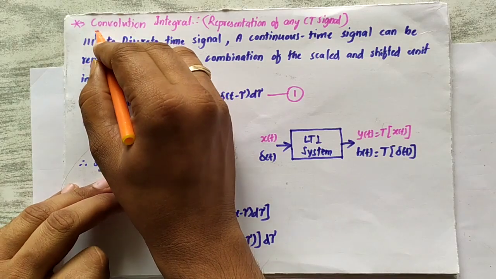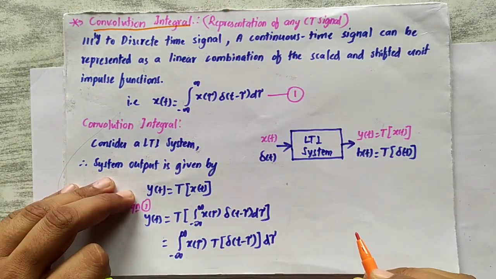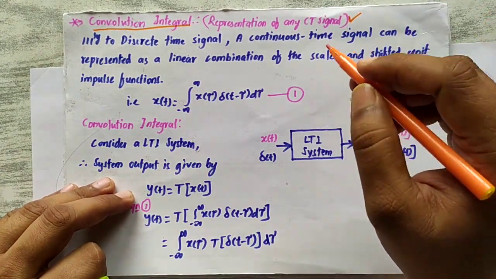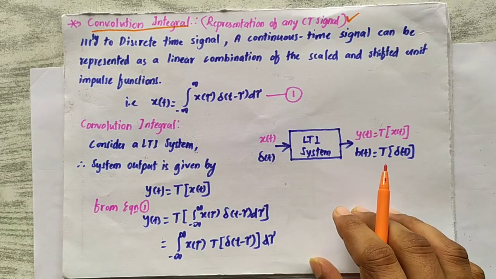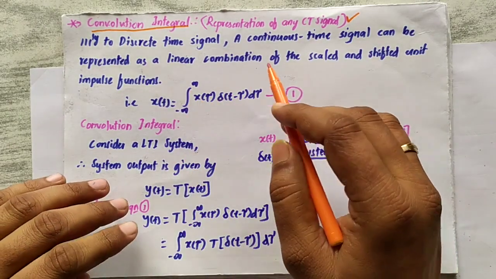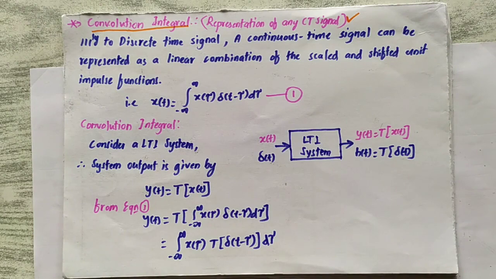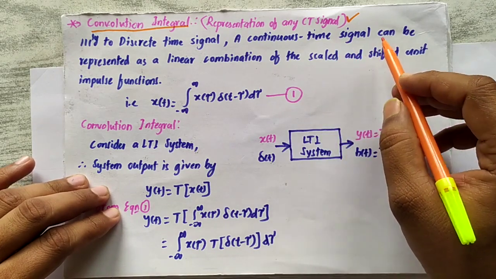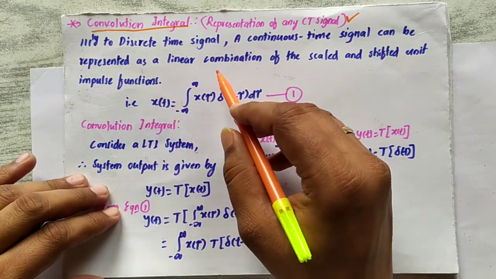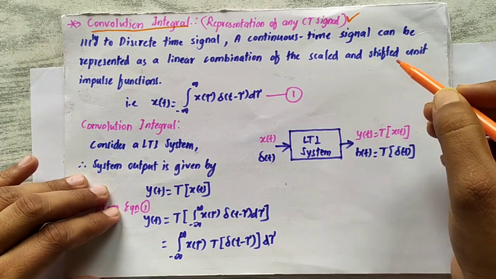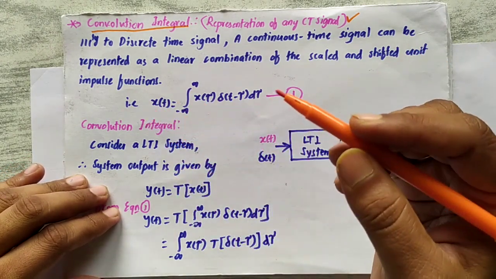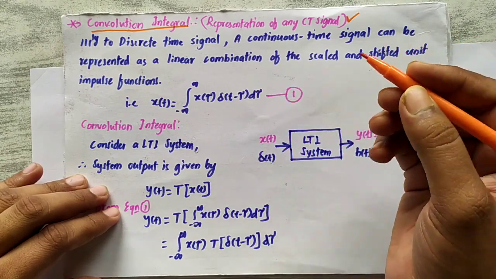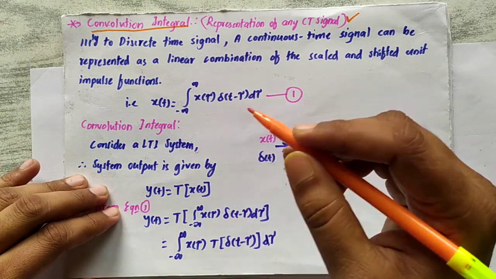Before getting into the convolution integral, we will see the representation of any continuous time signal in terms of impulse response. Previously we have discussed this representation; here I will just quote the representation only. A continuous time signal can be represented as a linear combination of scaled and shifted unit impulse functions. So any continuous time signal can be represented in terms of the impulse signal.